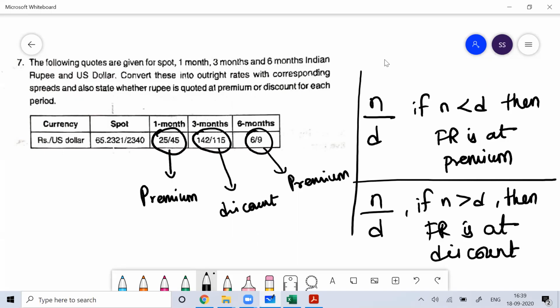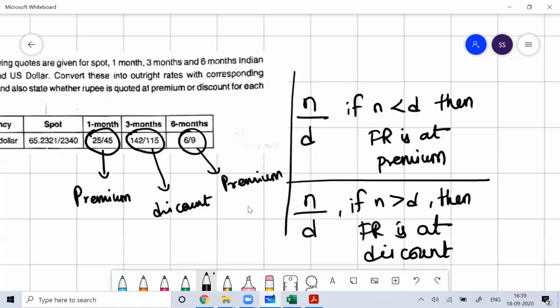This will come 100% for the exam. The outright quote is very common from the exam point of view, so you need to understand this. When you get the question, the first thing you need to understand is whether they are at premium or discount. See this fraction: if it is less than 1, they are at premium, and if it is more than 1, they are at discount. Make yourself clear with this part. I hope everyone understood this.